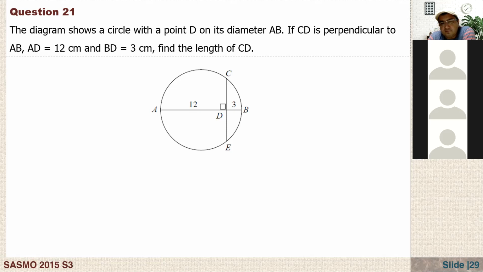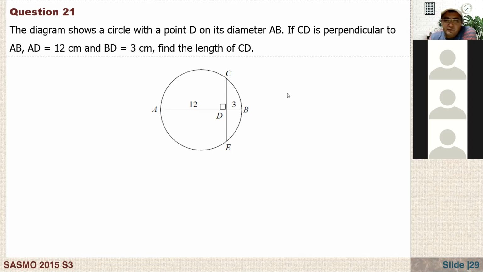Is that 7.5? No, no, I get it back. Arad, I think you forgot.